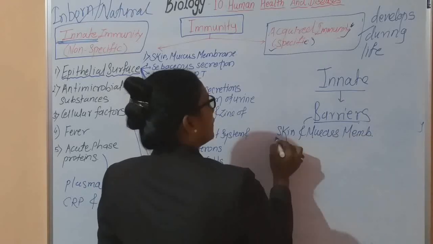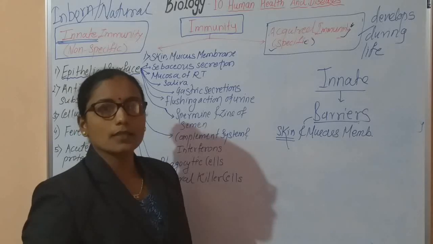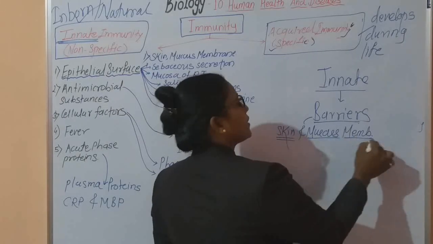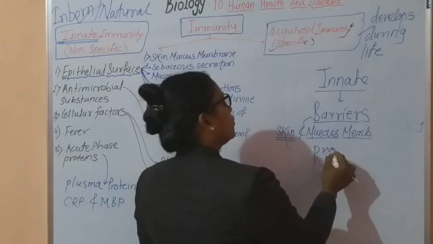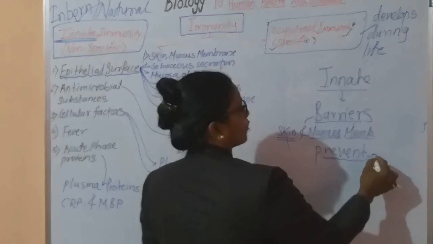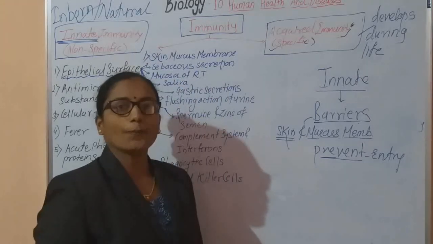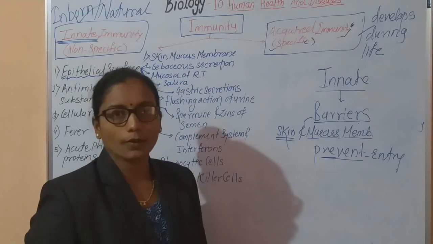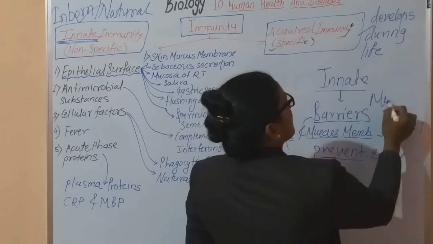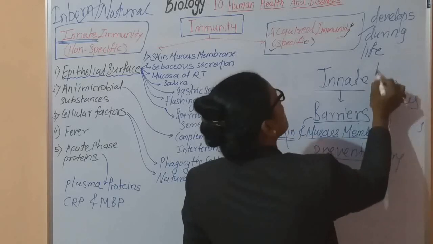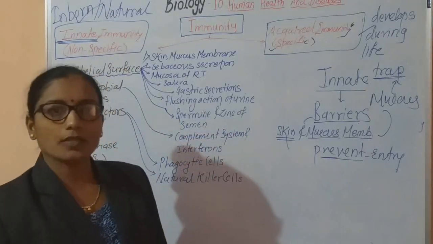You are well aware that the total human body is covered by the skin, and the different organs are internally lined by the mucous membrane. Both try to prevent the entry of pathogens. The first function of a barrier is to prevent the entry of pathogens inside the human body. The mucous membrane secretes a slimy secretion, mucus, which traps microorganisms.